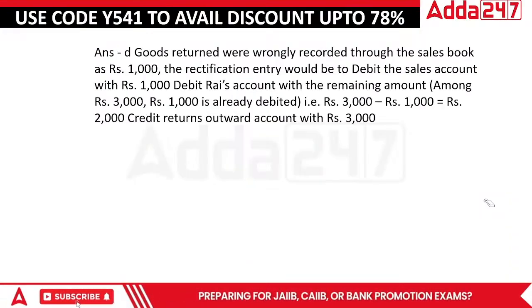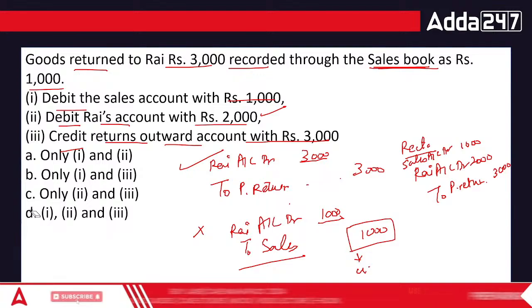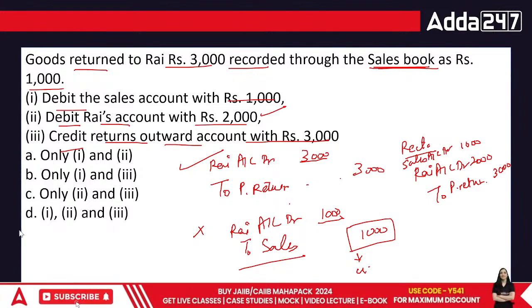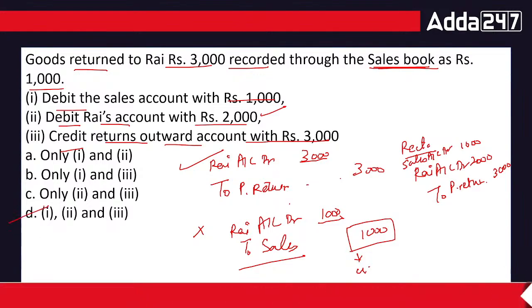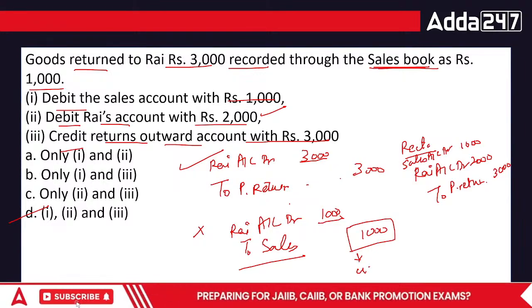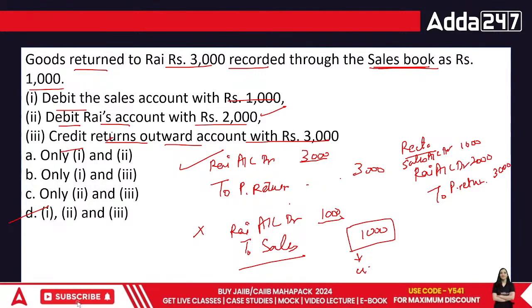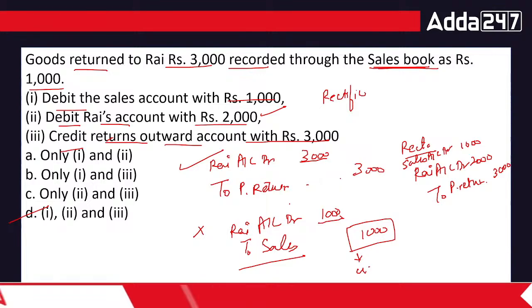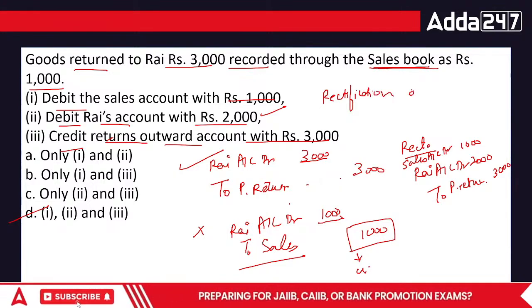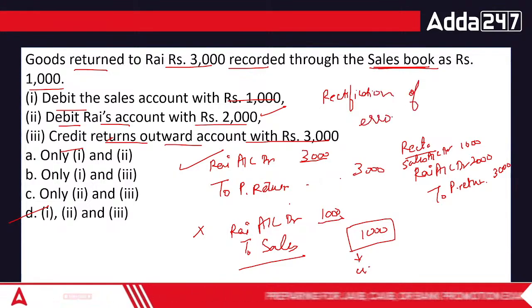All three are correct. Rest, I don't think we need to look at the explanation, though I've given it, as this is the correct way of looking at it. This process is called rectification of errors, everyone. An important area for the examination. This is rectification of errors.